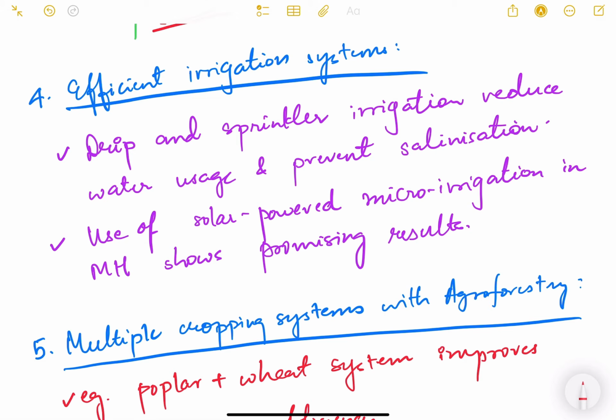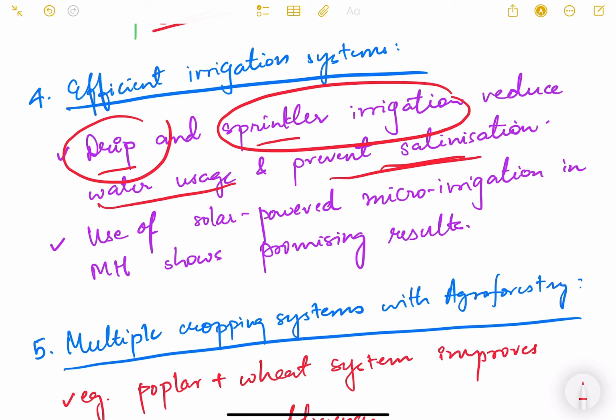Then the next one is efficient irrigation system. Use small irrigation systems, micro irrigation, drip and sprinkler systems, which reduce water usage and prevent salinization. So if you are having water on the land for a long period of time, it results into salinization of soil. So there are some salts which get accumulated on the soil surface. So that will be reduced if you use drip and sprinkler irrigation instead of flood irrigation.